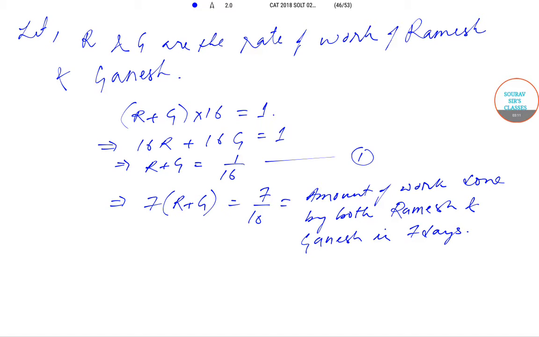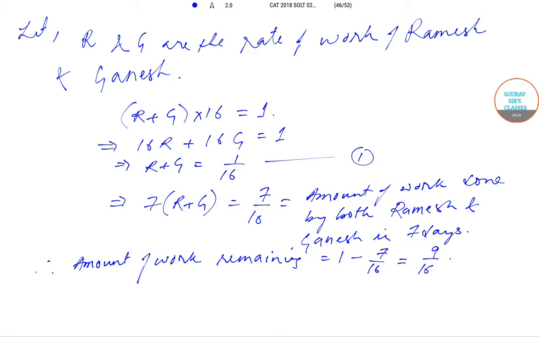So the amount of work remaining will thereby be equal to total amount 1 minus 7 by 16, which will be equal to 9 by 16.